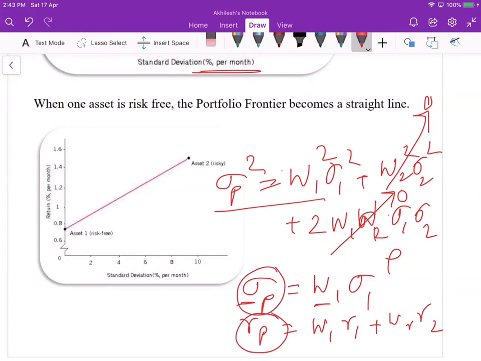We can put w1 equal to here. You can eliminate w2 because w1 plus w2 is equal to 1. So you can eliminate this w and put this, and you will get the linear relationship between the return on the portfolio and the standard deviation of the portfolio when one asset is a risk free asset.